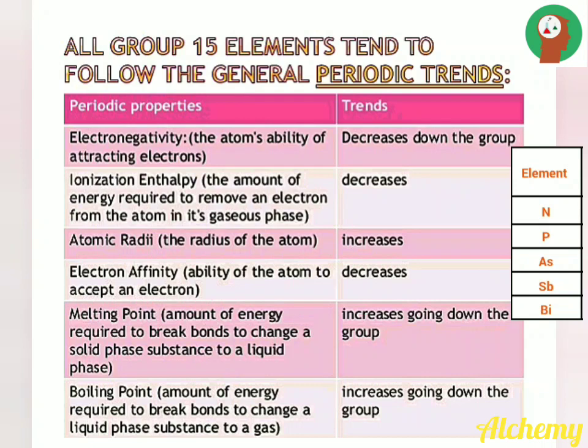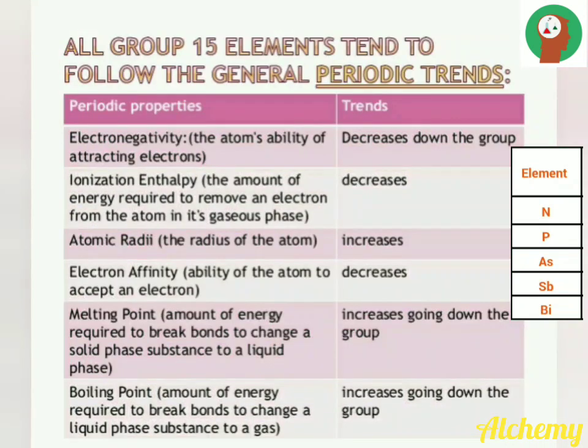The third property is atomic radius, which we have already discussed. The atomic radius increases down the group. The fourth property is electron affinity. It is the ability of an atom to accept an electron. As we move down the group, the atomic size increases and hence the electron affinity decreases.